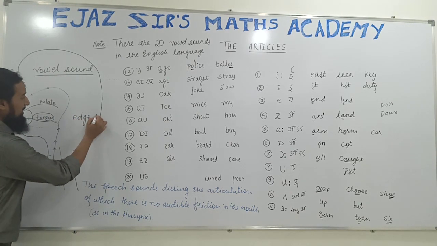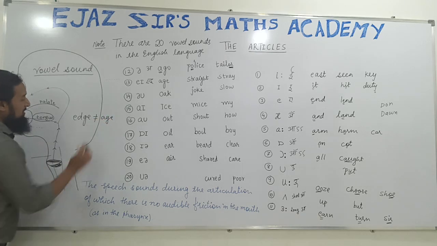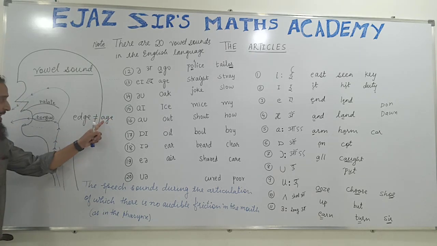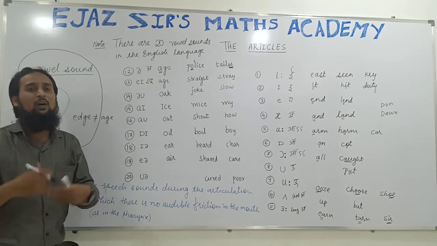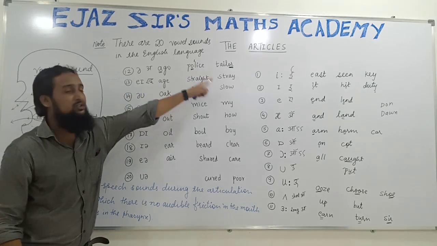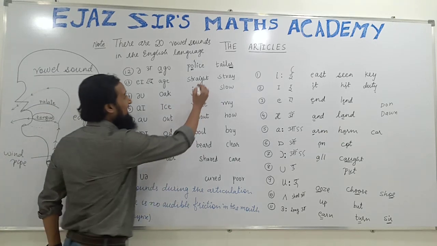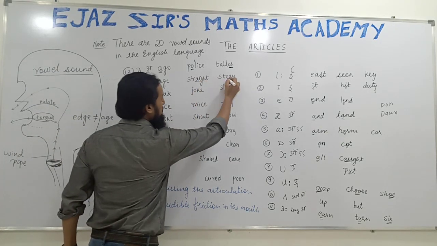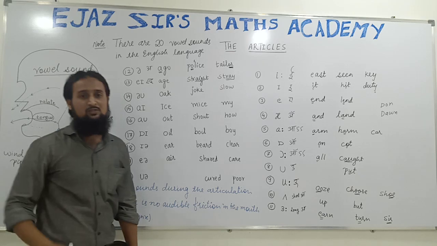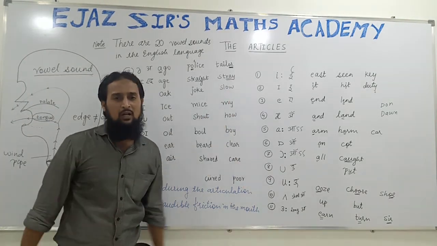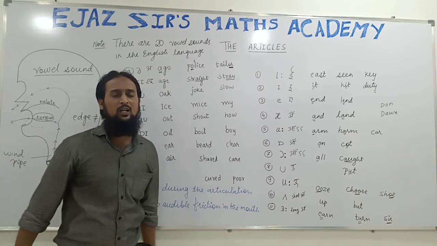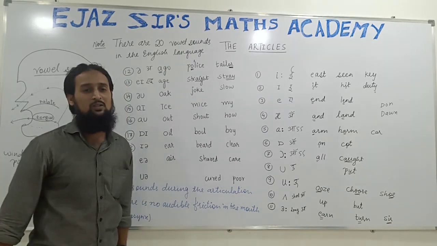E-D-G-E is not equal to A-G-E. This is age. What is your age? Straight, not stray. Stray means the dogs which are not owned by anyone. The dogs which wander about here and there are called stray dogs.